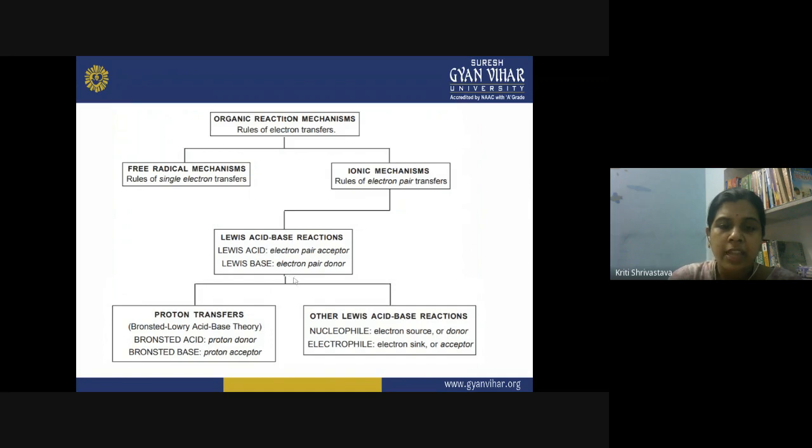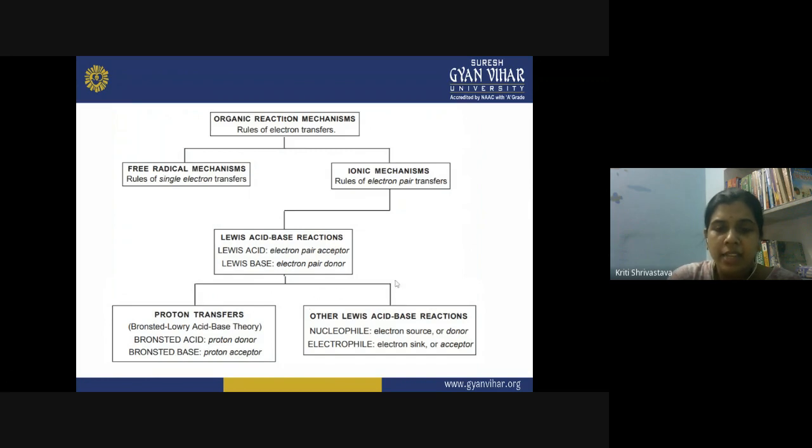Now, such reactions can again be of two types. So we can have proton transfer reactions and the other Lewis acid-base reactions. So in the proton transfer reactions, you have the Bronsted-Lowry acid-base theory involved. What is your Bronsted acid? It is able to donate the proton. So it becomes a proton donor in the reaction, and your Bronsted base is the species which accepts the proton. So it becomes a proton acceptor in the reaction, and when they react together, we call them proton transfer reactions.